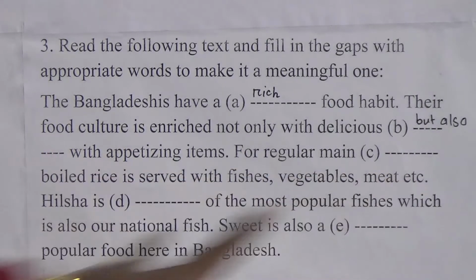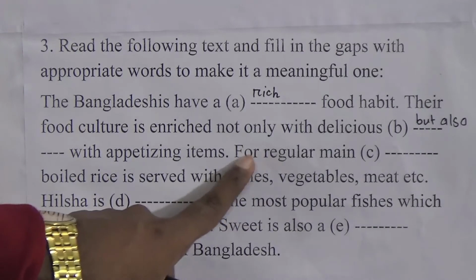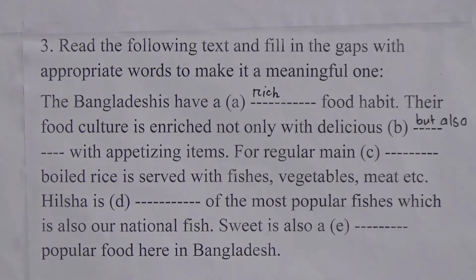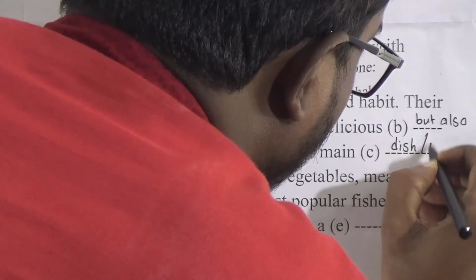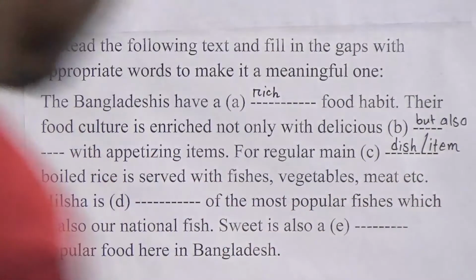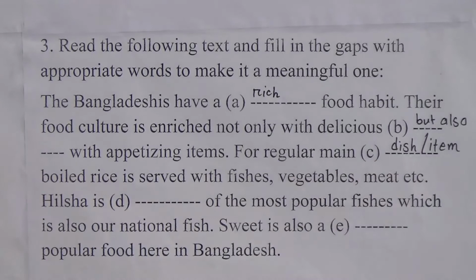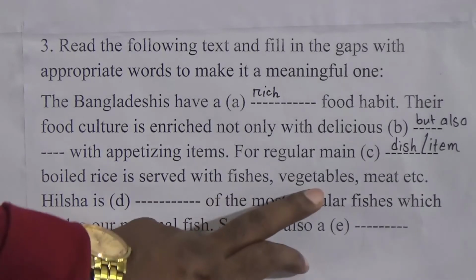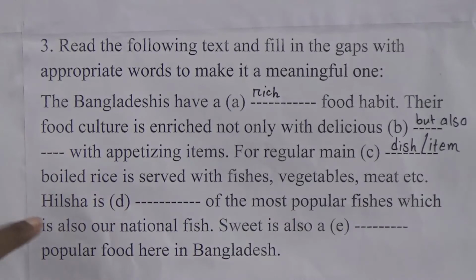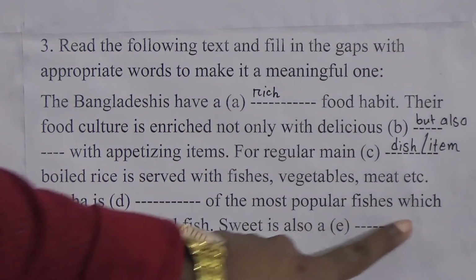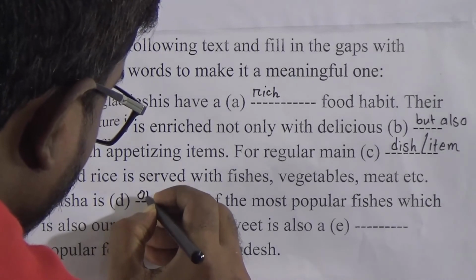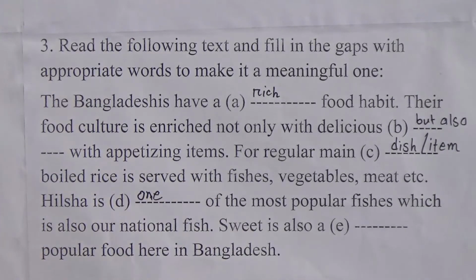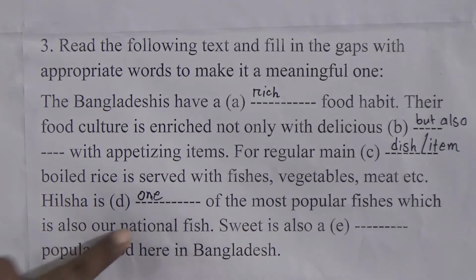For regular main dish, boiled rice is served with fishes. So look here, for regular main dish or item, boiled rice is served with fishes, vegetable, meat, etc. Hilsha is dash of the most popular fishes, which is also our national fish. Hilsha is one of the most popular fishes, which is also our national fish.